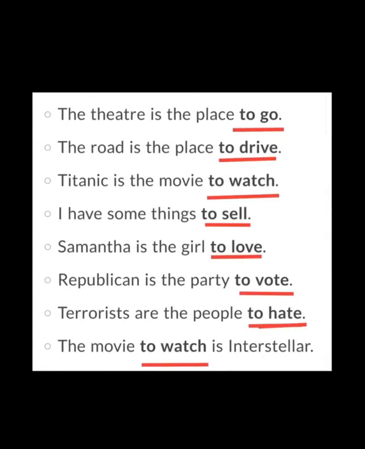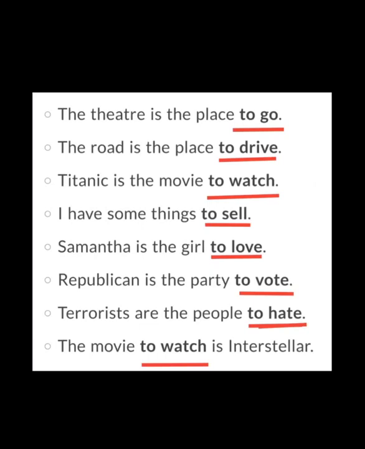The theater is the place to go. So "to go" is your infinitive. The road is a place to drive. So "to drive" is your infinitive. Drive is your base verb, and with that what is added? "To" is added. So that word will become infinitive. Titanic is the movie to watch. "To watch" is your infinitive. I have something to sell. "To sell" is your infinitive. Samantha is the girl to love. So "to love" is your infinitive.